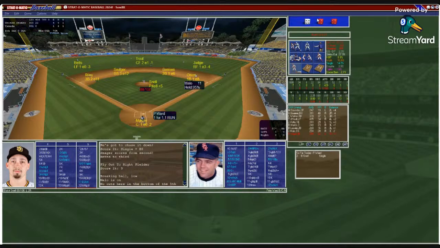Murphy puts down the sign. Snell with the stretch. And again, they're going to try to run on Snell. Here's the pitch to Ward. And Ward to the fly ball center field. Trout is there, makes the catch, and there's one away.